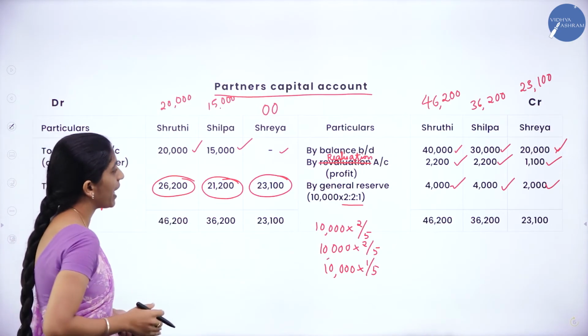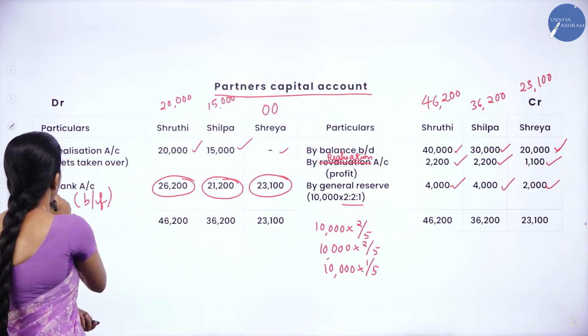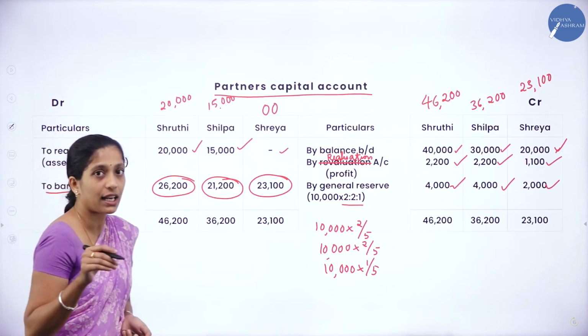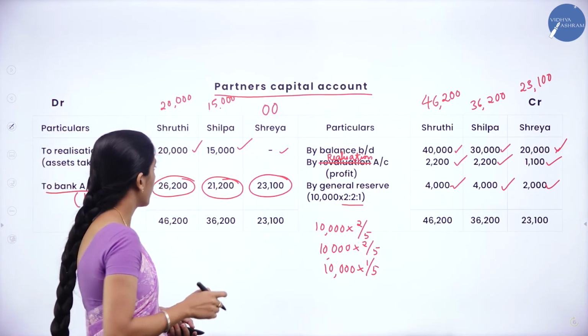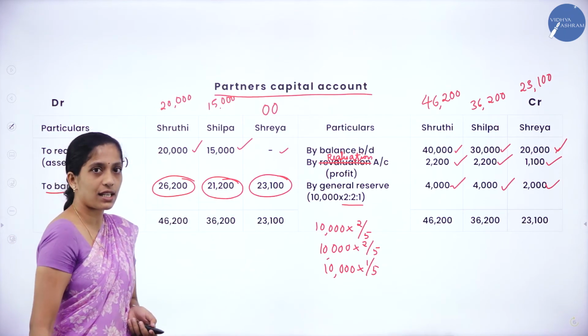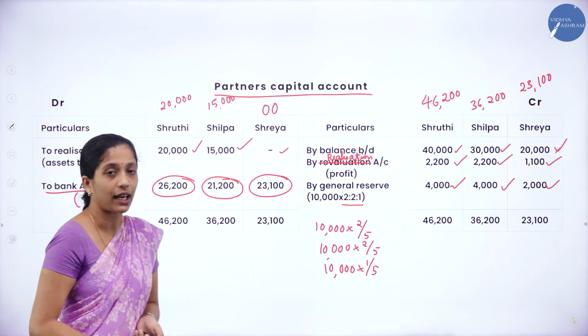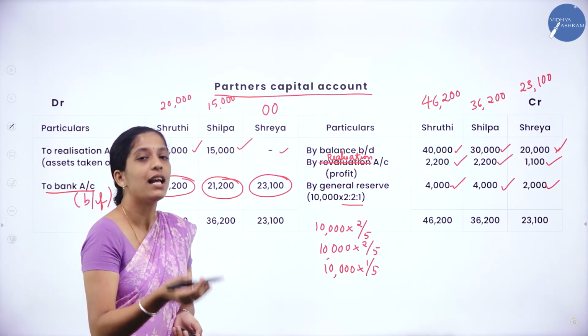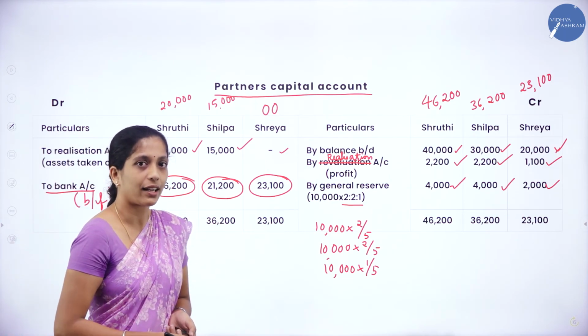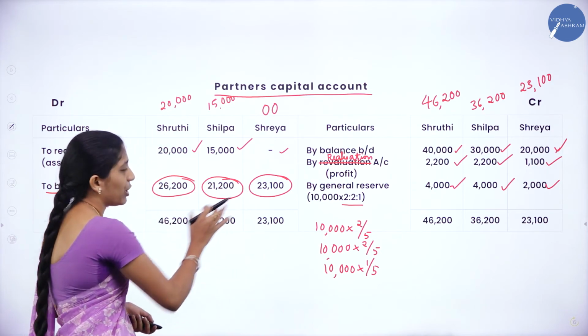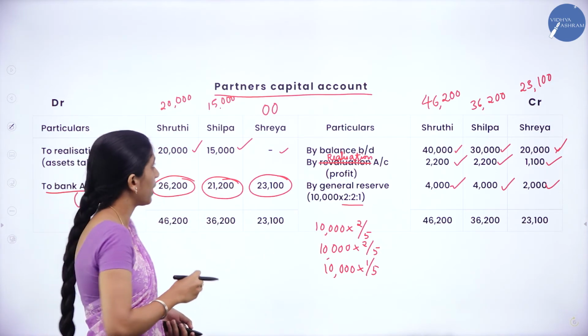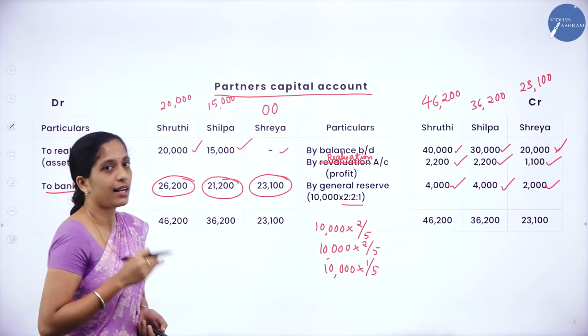Now moving on to partners capital account. Here there is bank account. So the balancing figure has been transferred to bank account, right? So we have to transfer this amount. So how do you record partners capital account debit in your bank account? By partners capital account. You can't write all the amount together. Individually you have to write the name of the partner and write the amount.